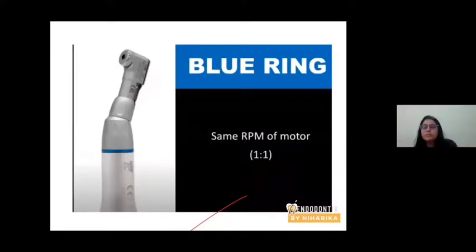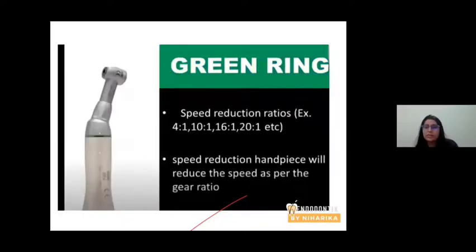Blue ring means same rpm. The endomotor works at 100 rpm. The endomotor produces 100 rpm. Green ring means speed reduction. The endomotor works at 400 rpm. The endomotor produces 100 rpm. So that is a green ring. Green ring means speed reduction handpiece. It will reduce the speed as per the gear ratio.